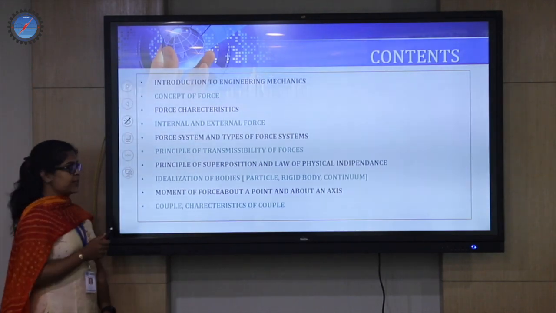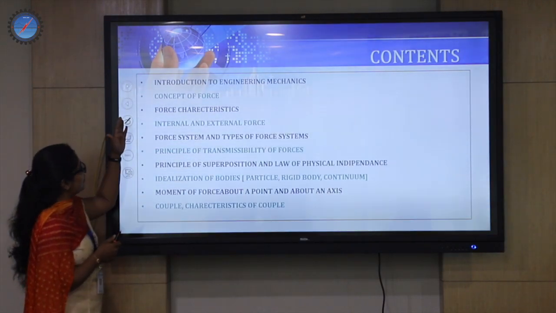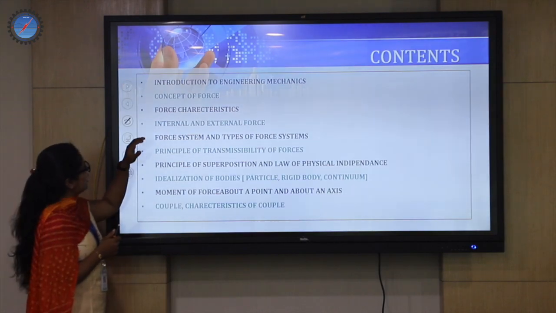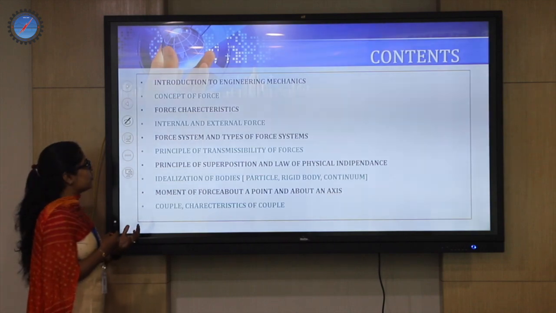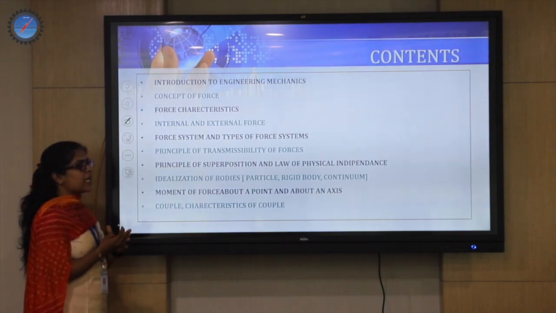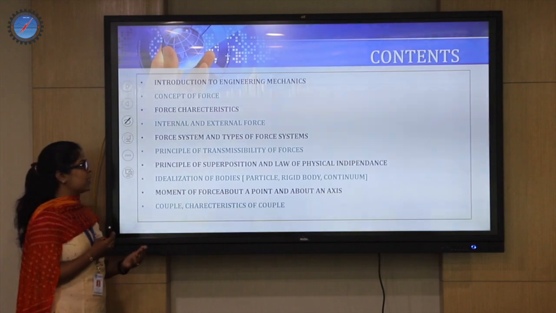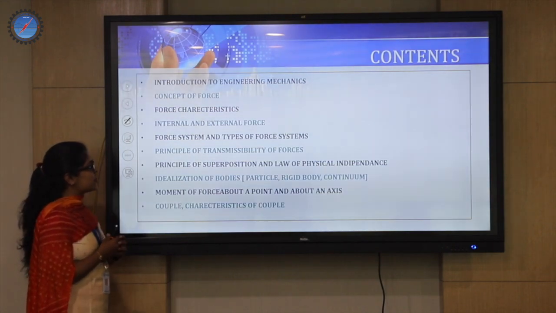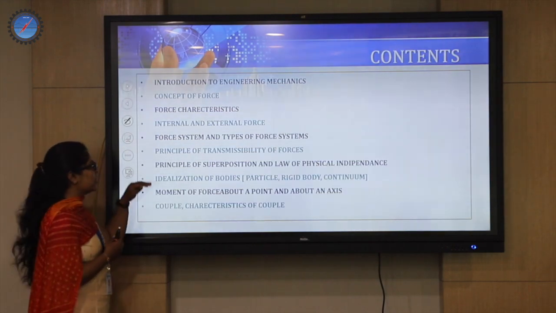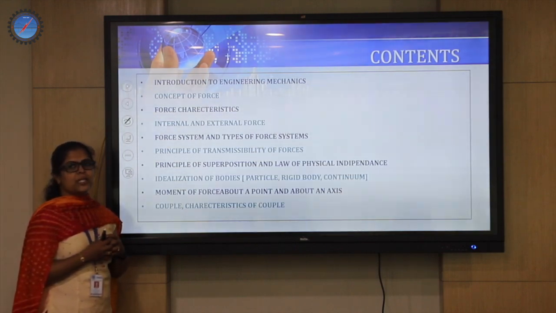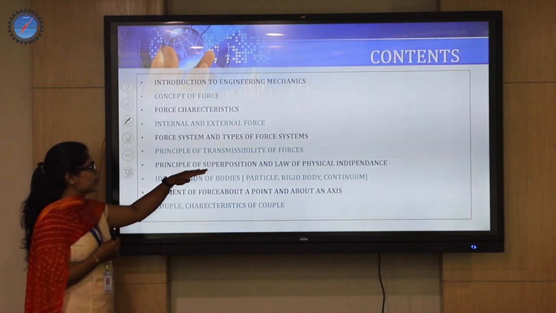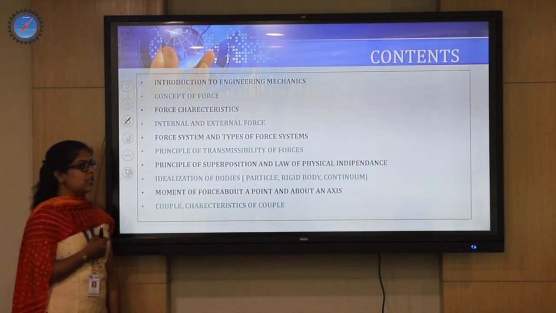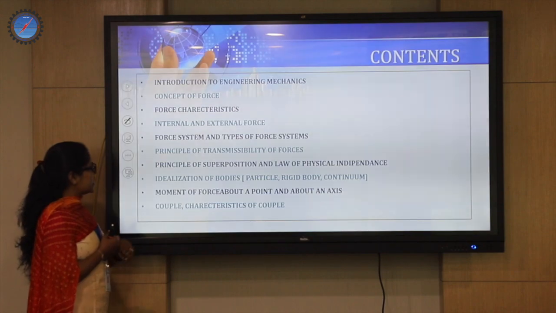For today's session I'll be covering contents like the concept of a force, what the characteristics of a force are, and how we distinguish an internal force from an external force. We have a set of force systems and the different types, and the principle of transmissibility of force, a very commonly adopted principle with respect to the force system. In continuation we have the principle of superposition and the law of physical independence, and the next topic called idealization of bodies.